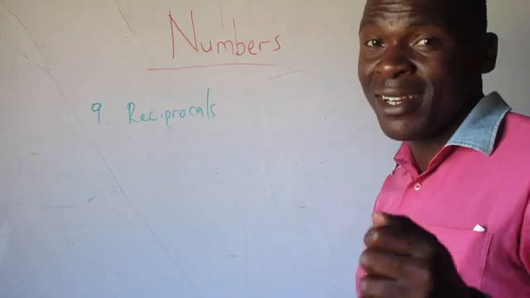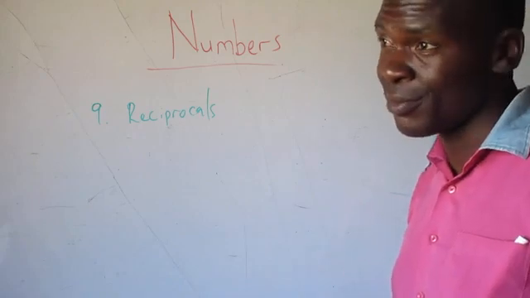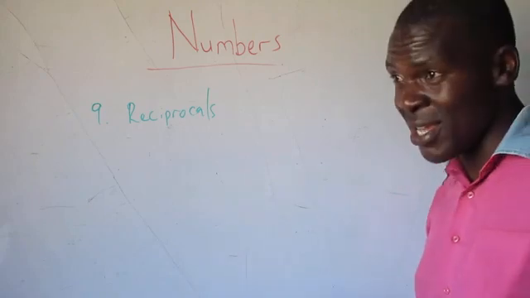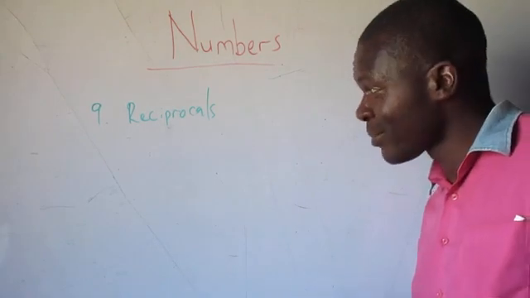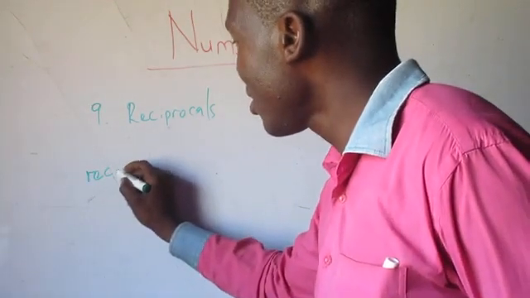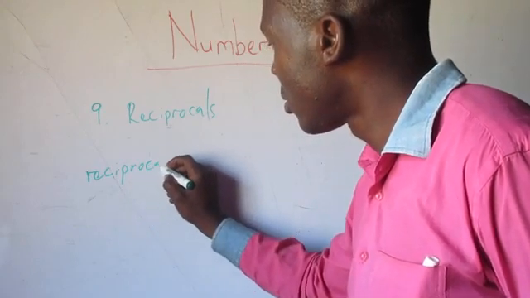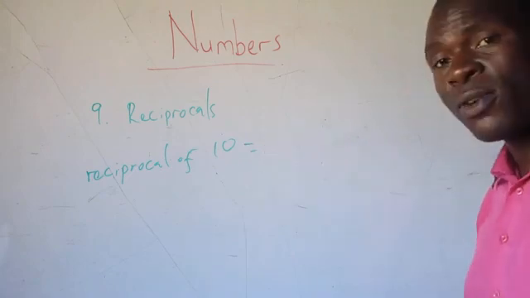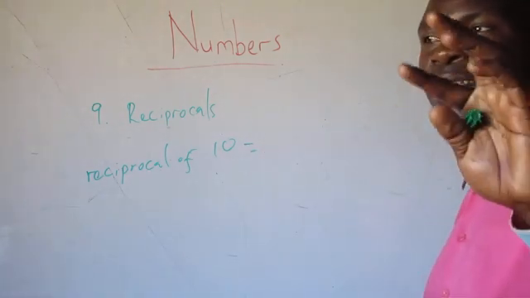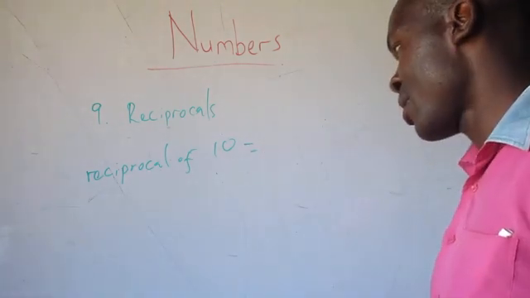So to find the reciprocal of a number, if we are asked to find the reciprocal of 10, first of all, express 10 as a fraction.